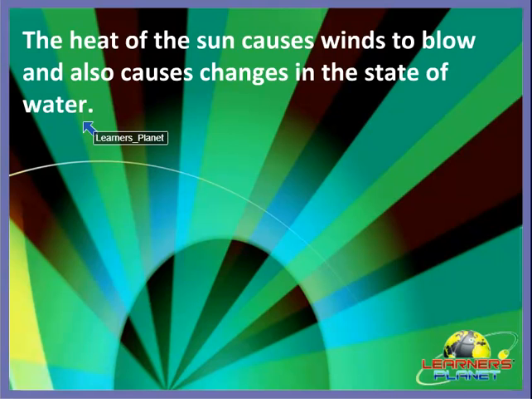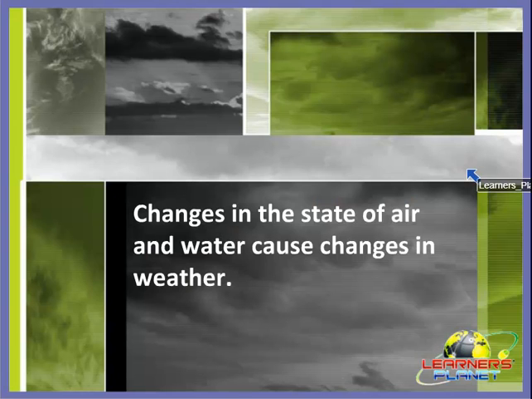So we can say that the heat of the sun causes winds to blow and it also causes changes in the state of the water. And that is why we can say that changes in the state of air and water cause the changes in the weather, right?